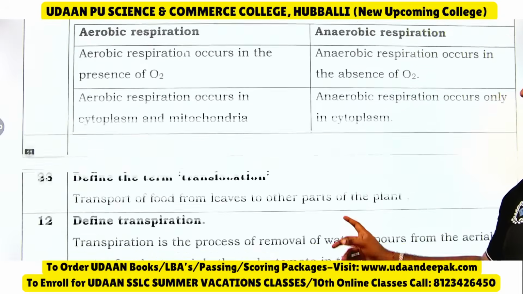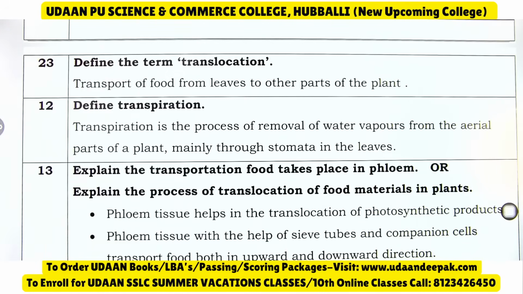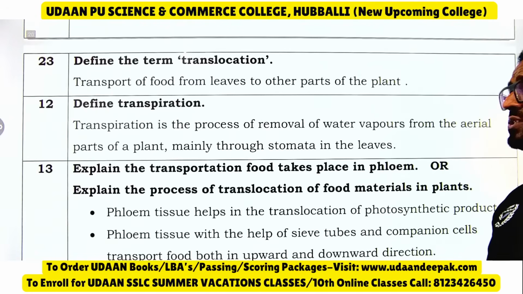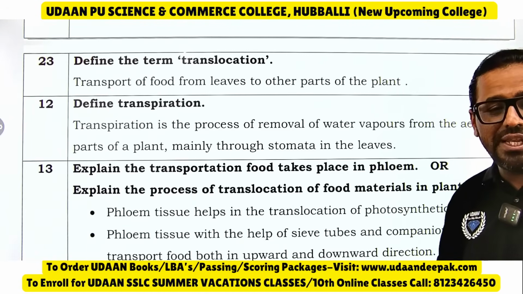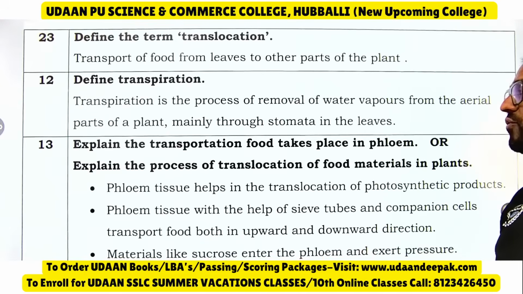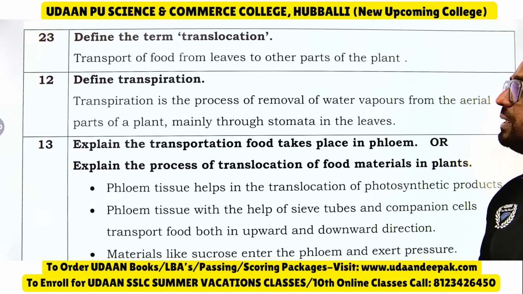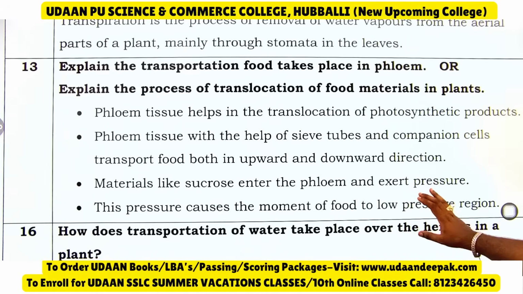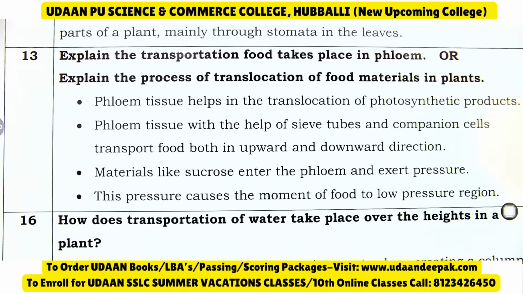You can write. Define translocation. Transport of food from leaves to other parts of the plant is called translocation. Transpiration means loss of water in the form of water vapor from aerial parts of the plant, mainly through stomata in the leaves.